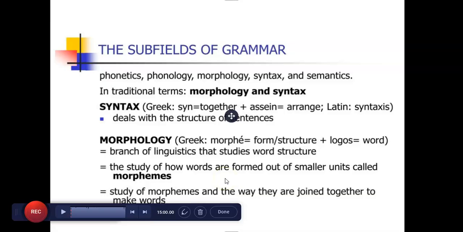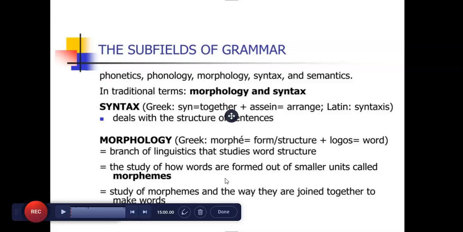So, the subfields of grammar: phonetics, phonology, morphology, syntax, and semantics. In traditional terms, morphology and syntax. Syntax is a Greek word, a combination of the Greek words meaning together plus arrangement, in Latin syntaxis. Morphology is from Greek morph, form, structure, and logos, word.